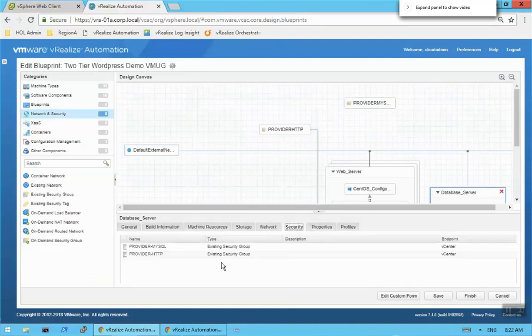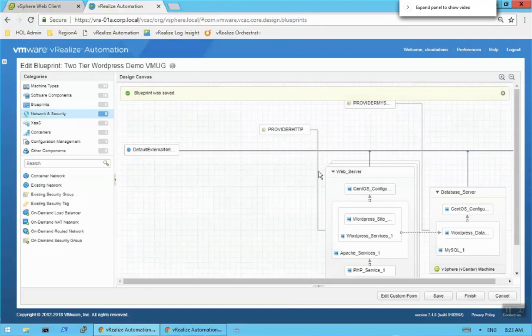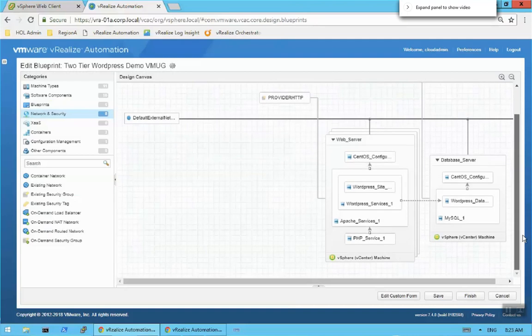Come over to the security, MySQL. So what I've done now is I've associated the security group with the appropriate web server, and that's now part of the blueprint. So when this blueprint gets provisioned, I will have an association of security groups.